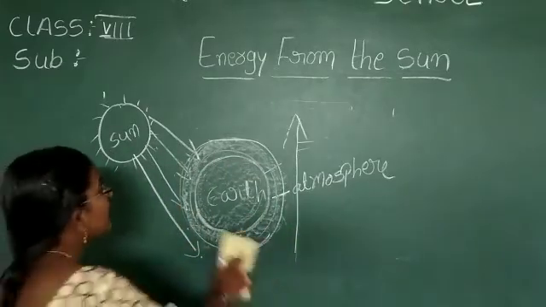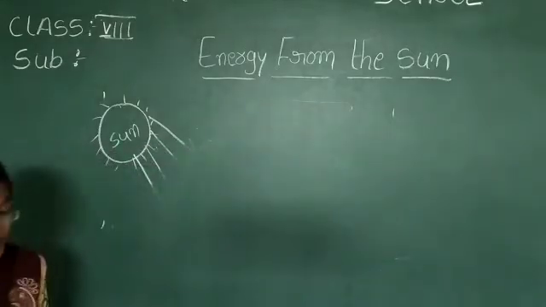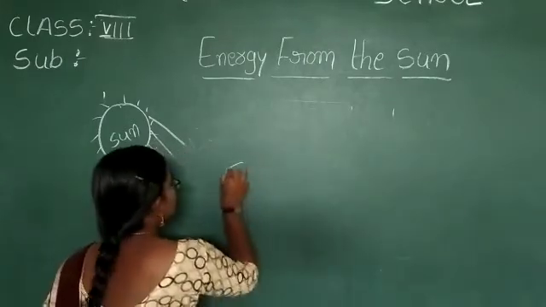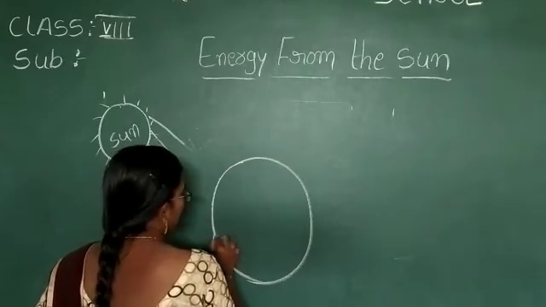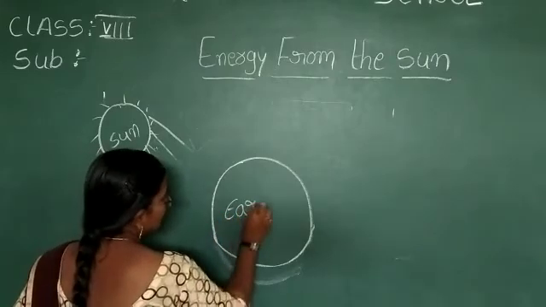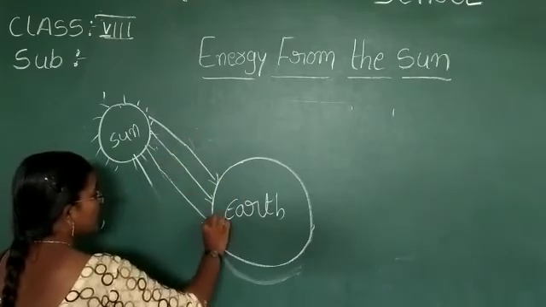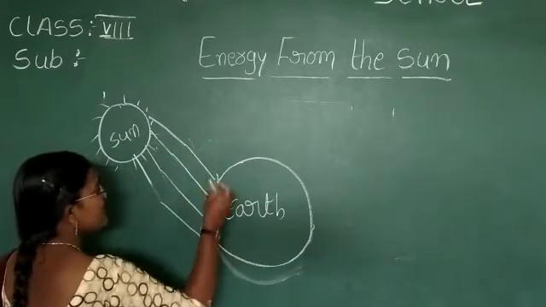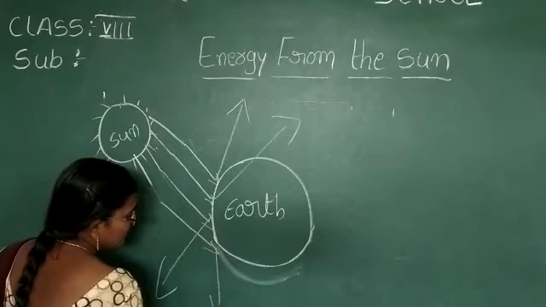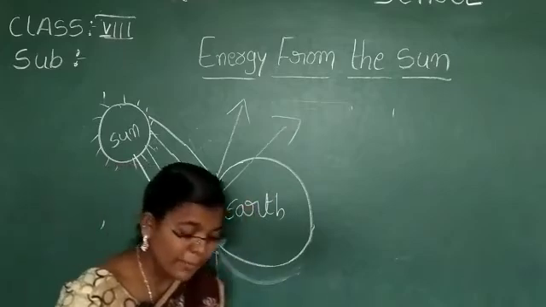The heat the Earth receives from the sun is radiated in different ways. Whenever the rays fall here, they are reflected in different ways. For example, it goes like this, like this, and like this. The sun rays are reflected back in different directions, not in the same direction.